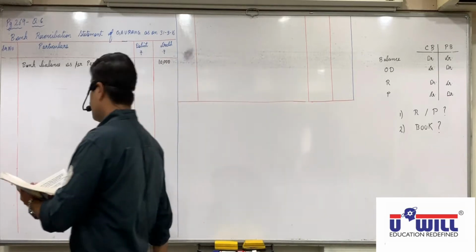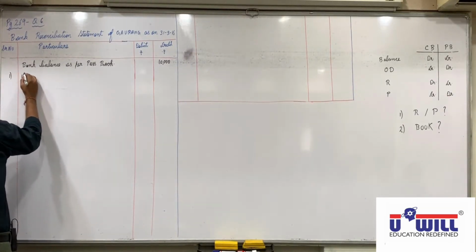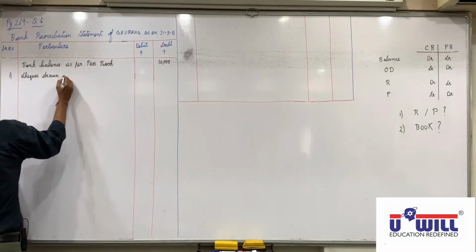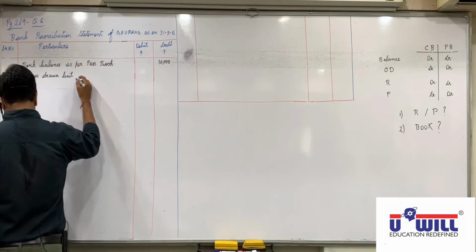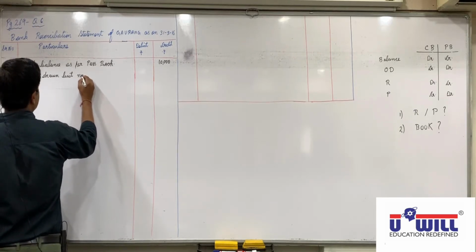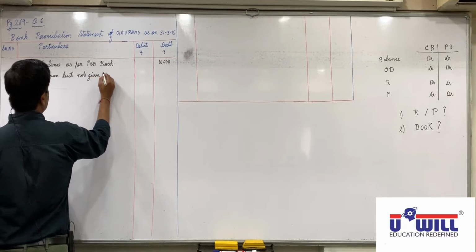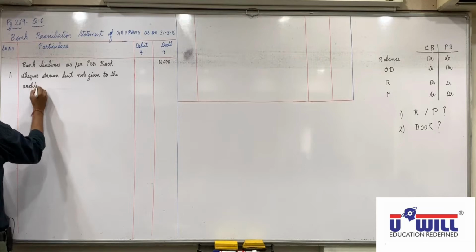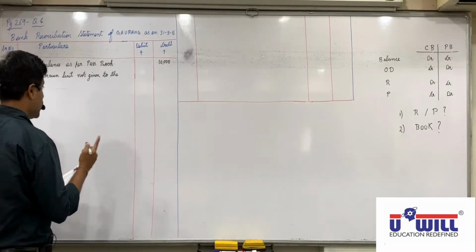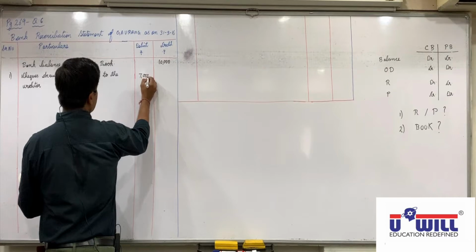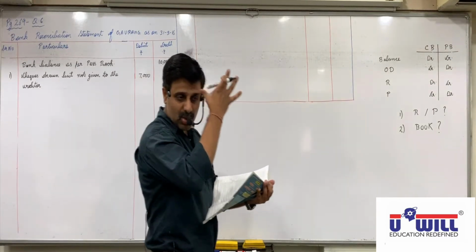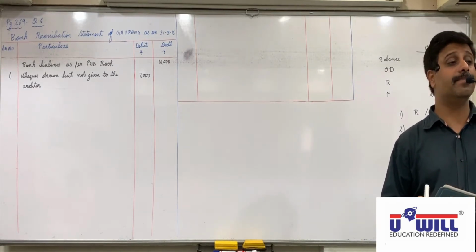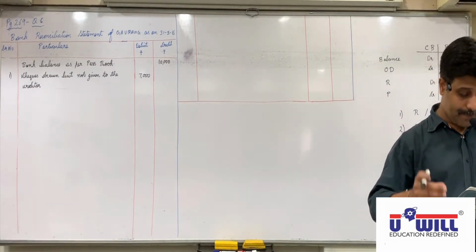Did everyone understand this? So let us write out the first one. Checks drawn but not given to the creditor. So 7,000 is credited in cash book but not debited in passbook. So debit in BRS. Any doubts with this? Raise your hand. Shall I take up the next one?